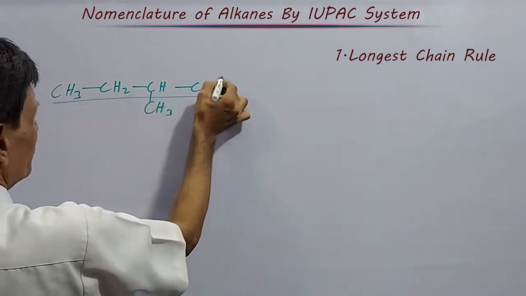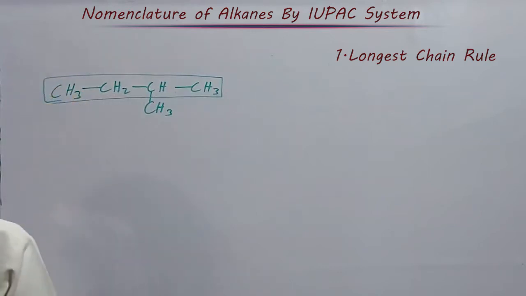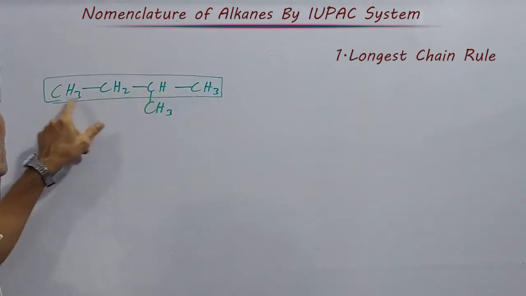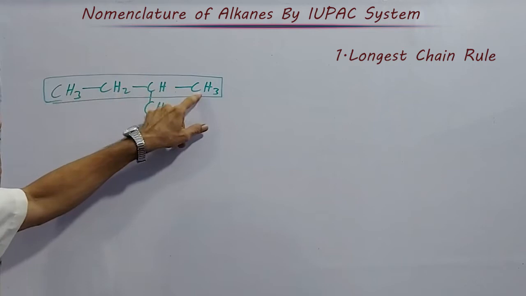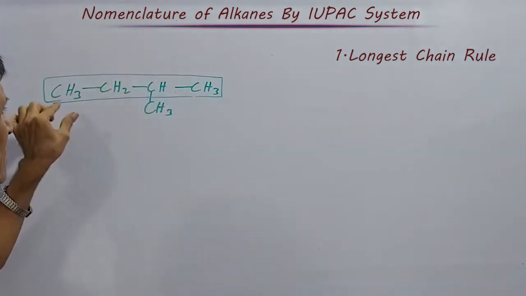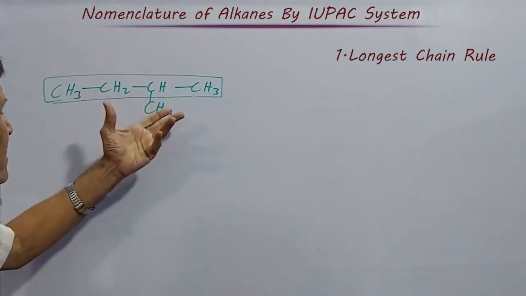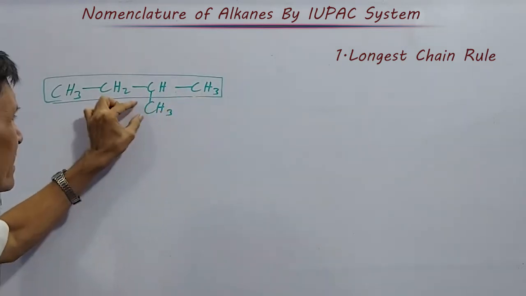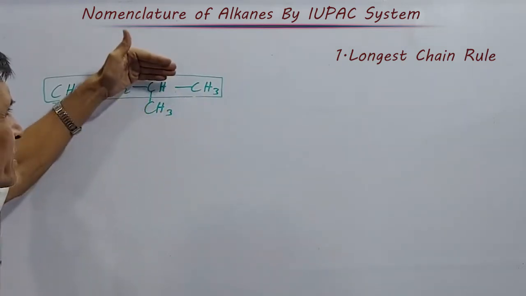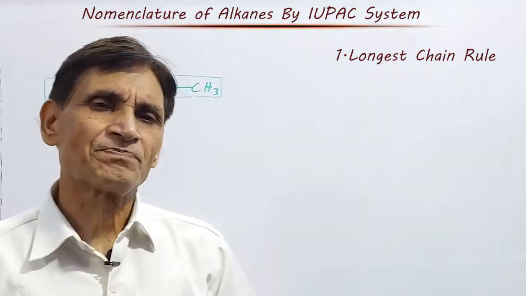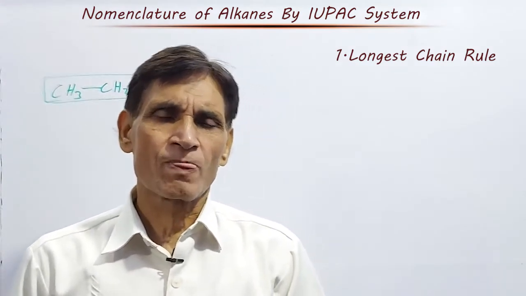Now in this compound the longest chain is 1, 2, 3, 4 carbon atoms. The longest chain consists of 4 carbon atoms. Both are the same length, so any one we can select as parent chain. Now this is the longest chain. This is a substituent, it is not in the chain. This is a substituent.